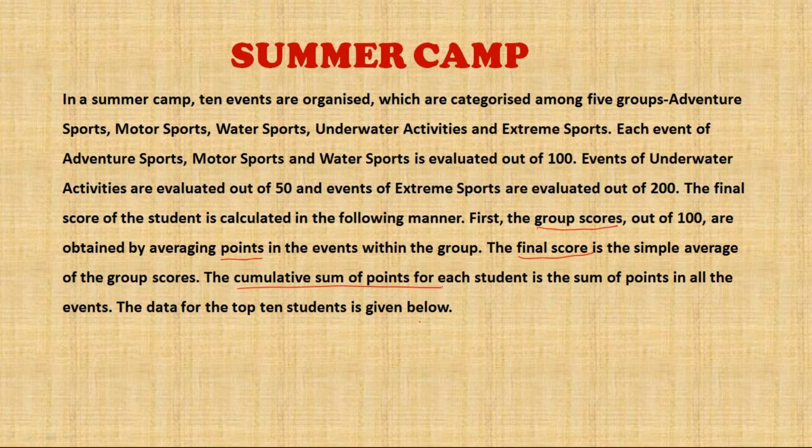We tend to forget what group score actually was, what do they mean by points, what do they mean by final score, cumulative sum of points, etc. Okay, so you must have read this.